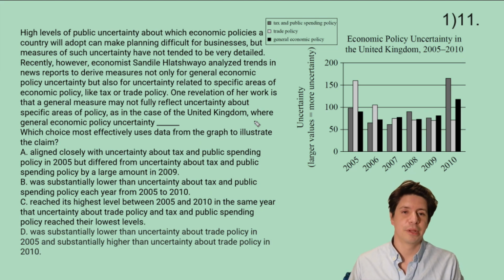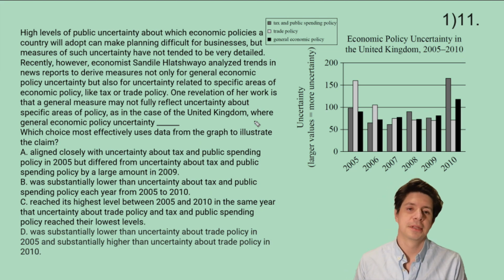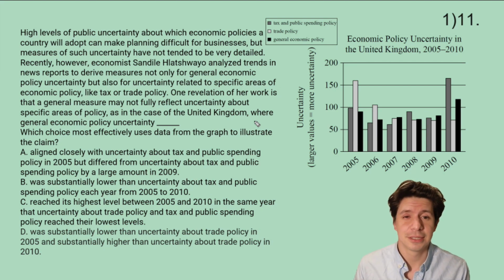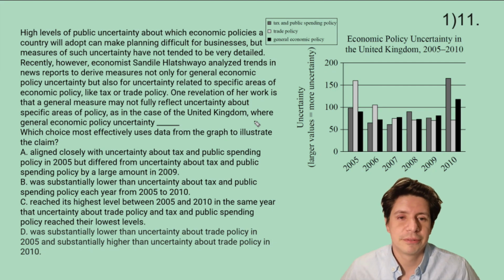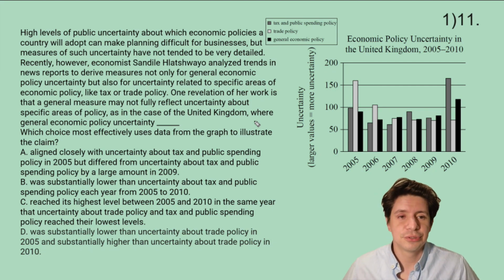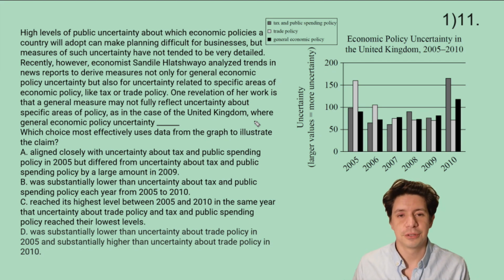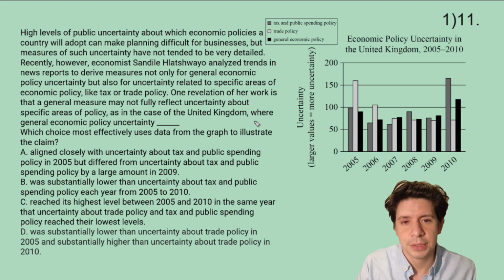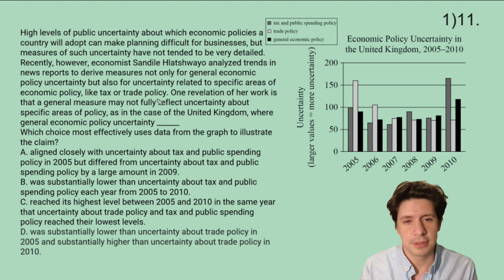High levels of public uncertainty about which economic policies a country will adopt can make planning difficult for businesses. But measures of such uncertainty have not tended to be very detailed. Recently, however, economist Sandil Platshwayo analyzed trends in news reports to derive measures not only for general economic policy uncertainty, but also for the uncertainty related to specific areas of economic policy, like tax or trade policy.